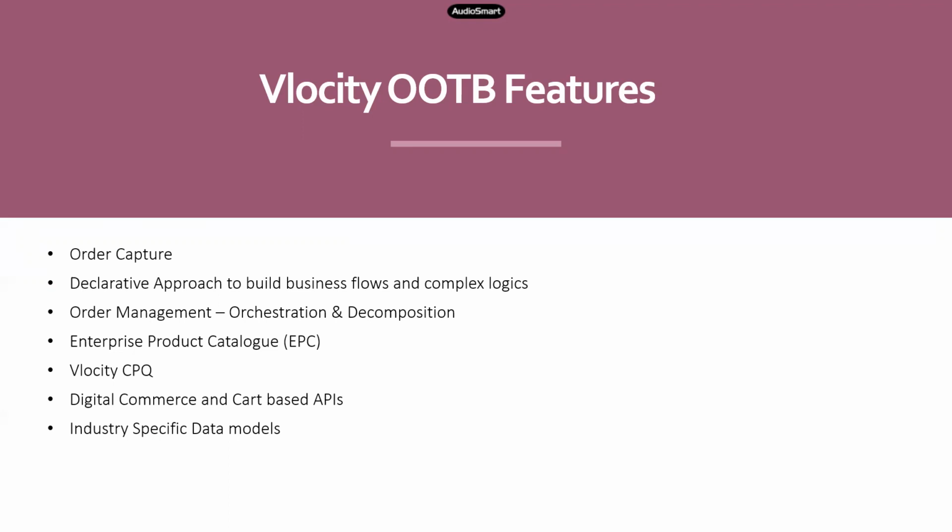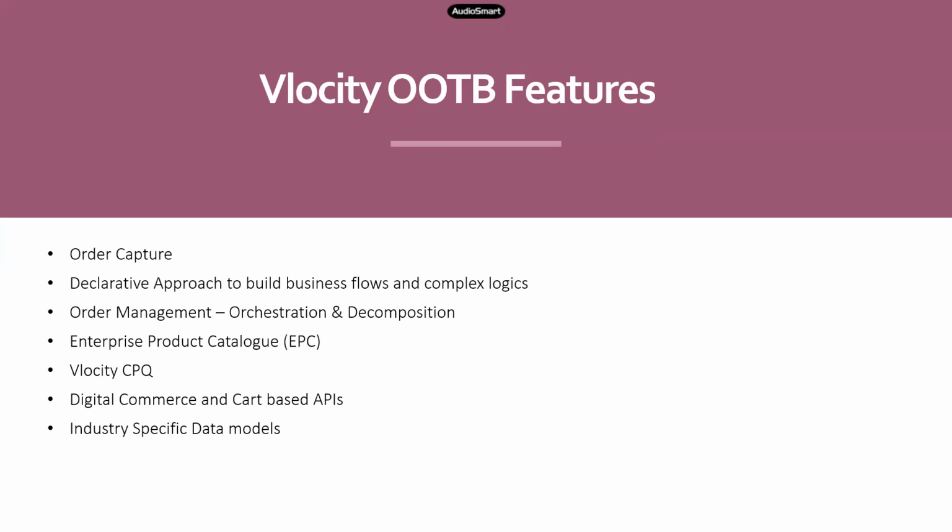So Velocity has already done the coding for you. All you have to do is just call that API. If I want to create an order record, I don't have to write an Apex class or these Velocity drag and drop components. I can simply call an API from Velocity. If I want to apply a promotion to a particular order, you can do that by simply calling an API. Right? So these are some of the out-of-the-box features that come along with the Velocity managed package.